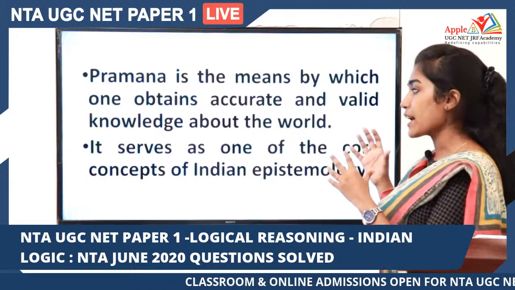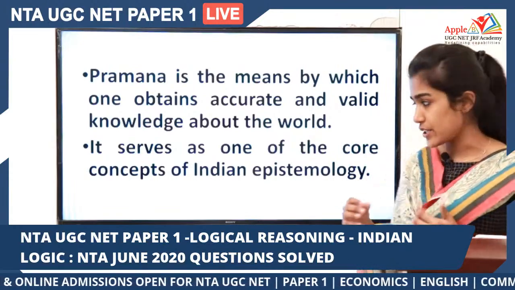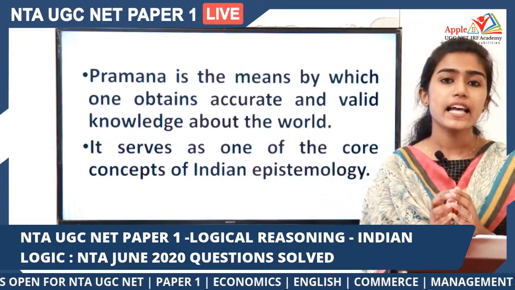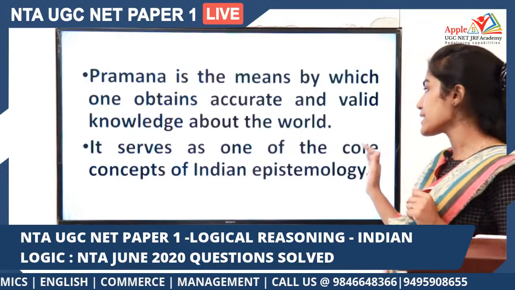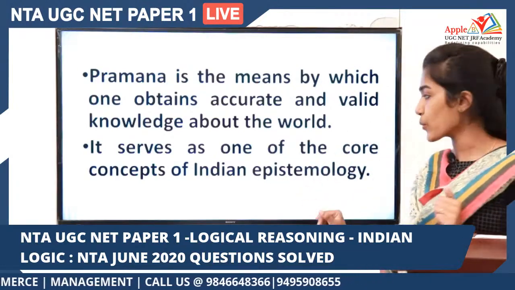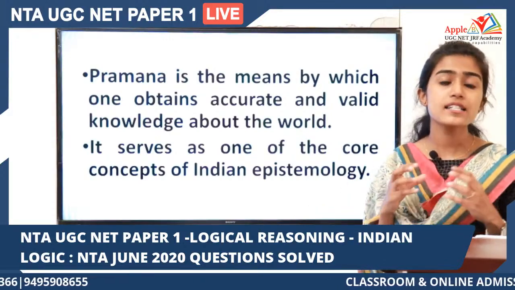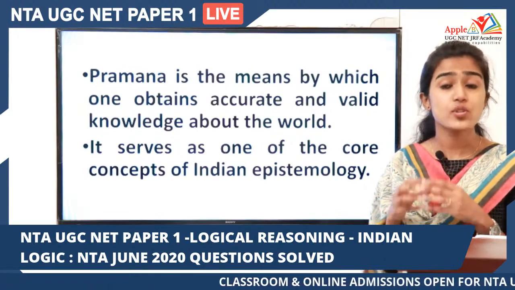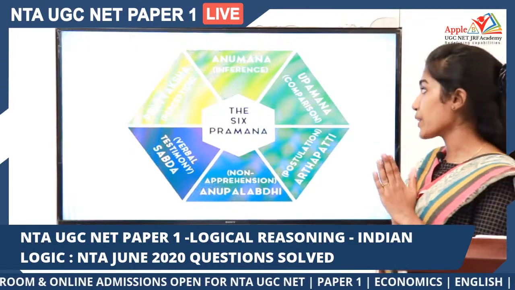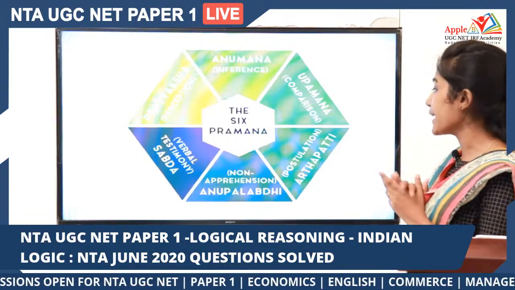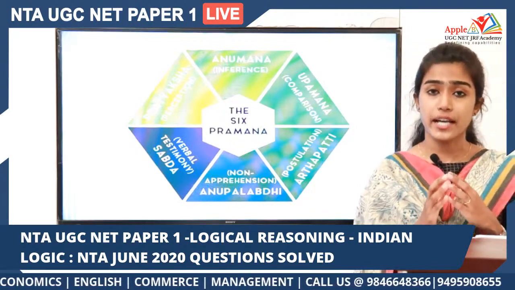Pramanas can be considered a concept that is associated with Indian epistemology. Epistemology is a term that refers to the study of knowledge, right? Epistemology is the study of knowledge, and Pramana is the core concept associated with Indian epistemology. As I said earlier, Pramanas include 6 different valid sources of knowledge. We have Pratyaksha, Anumana, Upamana, Arthapatti, Anupalabdhi, and Shabda. These are the 6 major types of Pramanas.